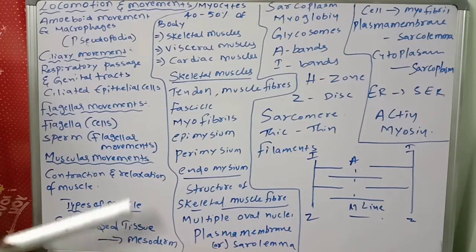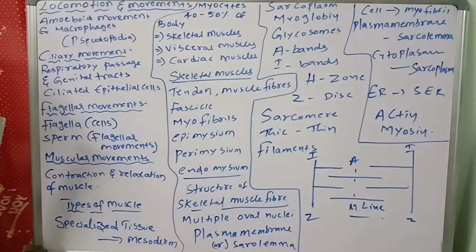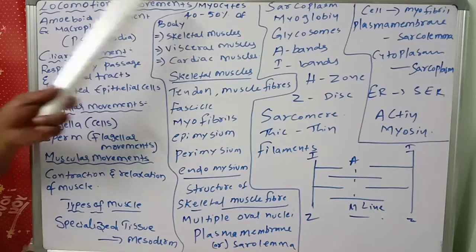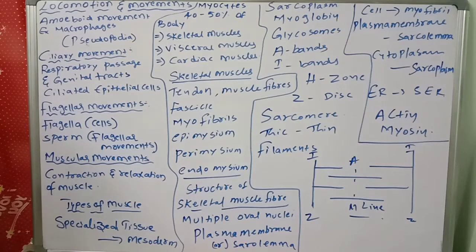Muscles are made up of myocytes and constitute 40 to 50% of the body weight. What's the weightage of the muscles in our body? Nearly 40 to 50% of the body weight is our muscles only.